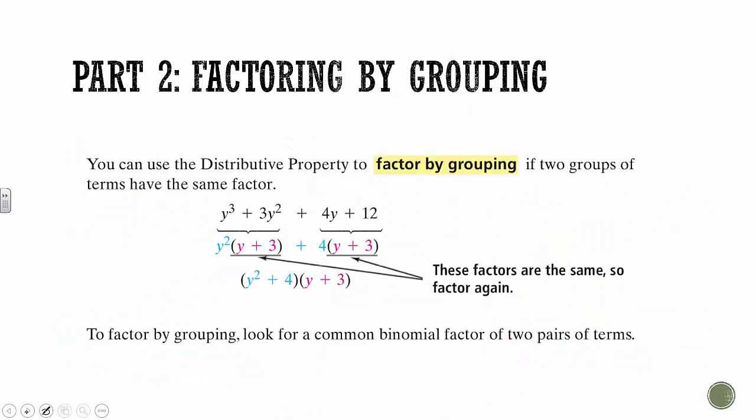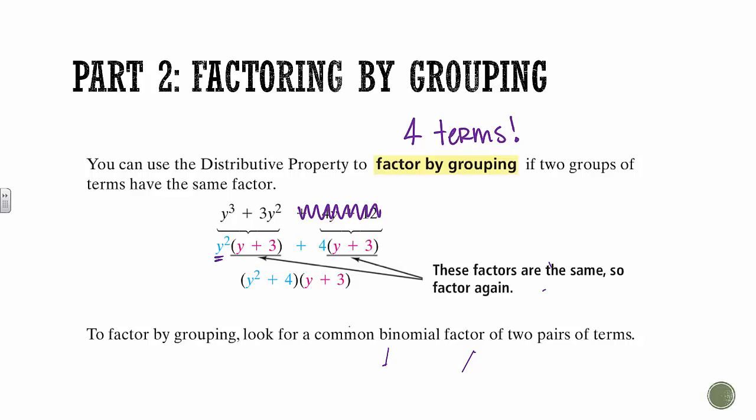So the next thing we're going to do is factoring by grouping. And we're going to factor by grouping only when we have 4 terms for right now. So 2 groups of those terms have to have the same factor. So if you look at something like this with 4 terms, we kind of forget about these 2 terms for a second and say, all right, what's the greatest common factor? What can I pull out of these 2 things?